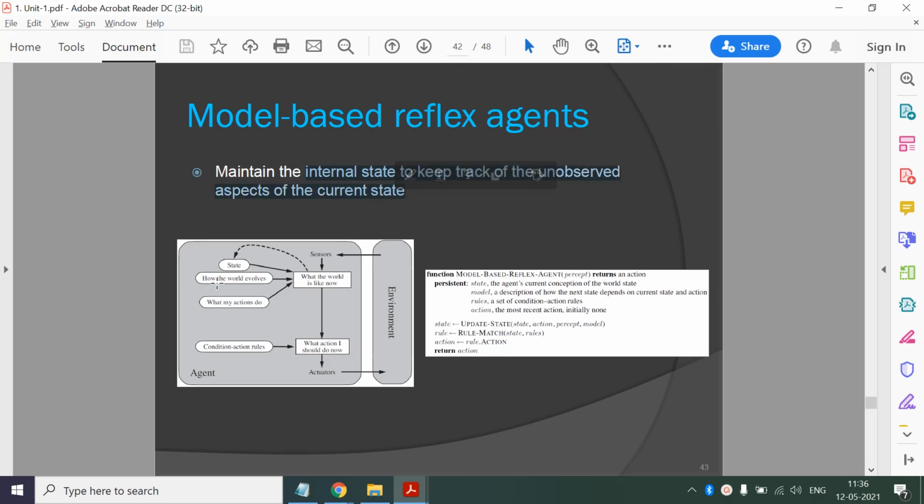He will maintain the state of the environment, how the world evolves independent of the agent. Other agents are also interacting, right? So how the world evolves independent of the agent, and what my actions do. If I perform any action, how the state of the environment will change. This information is maintained in the model based agent, and based on that he will take the decision.